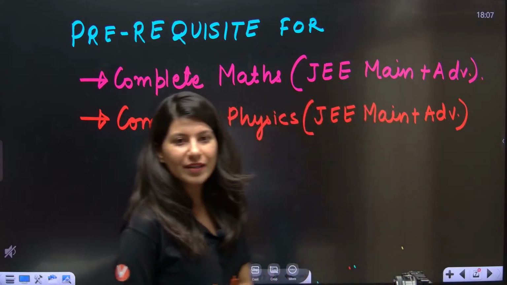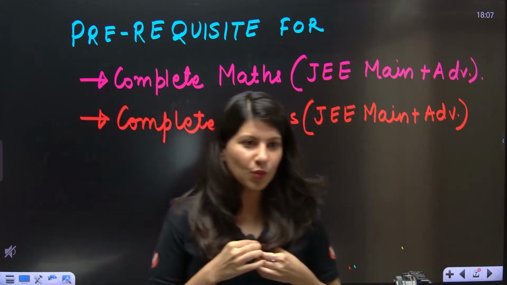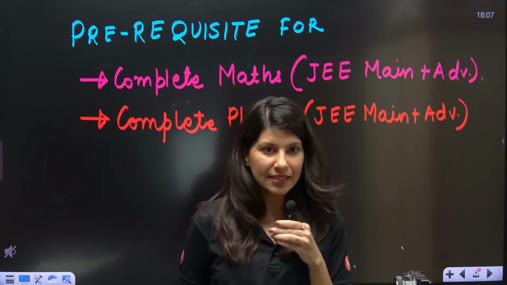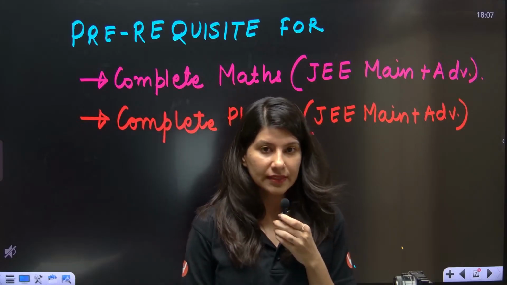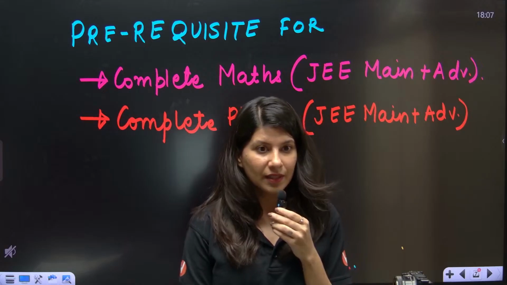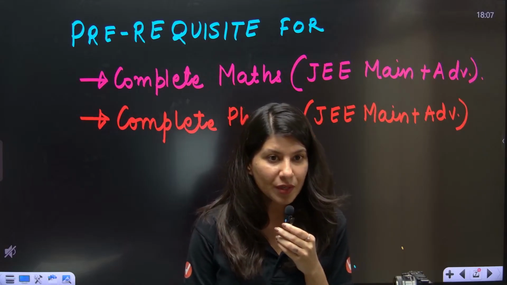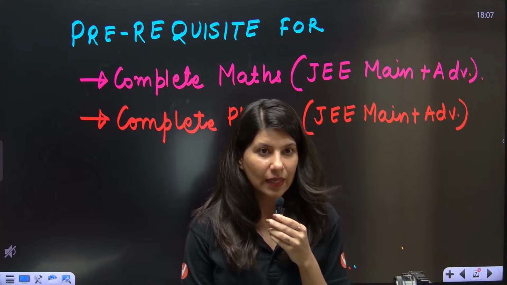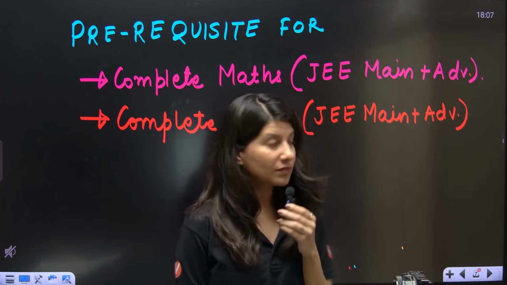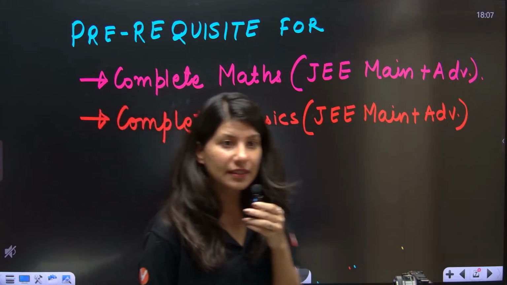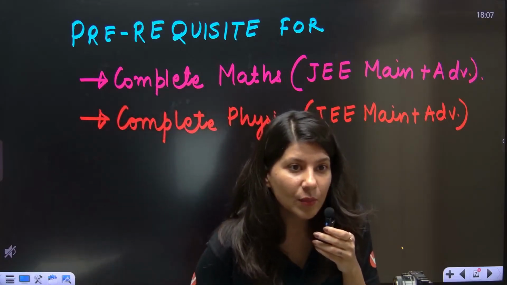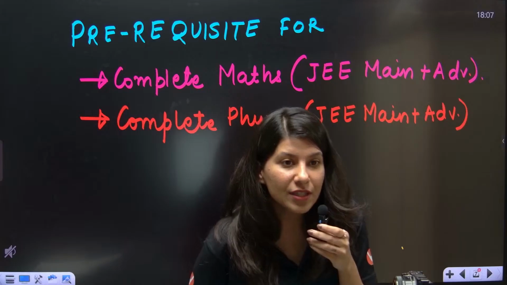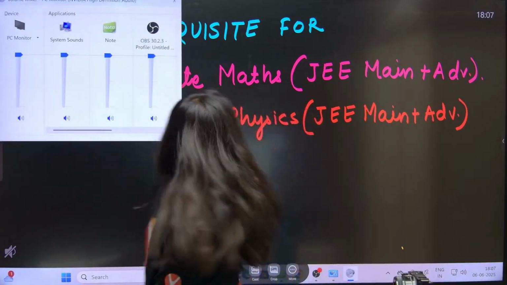Yes, you are saying the input volume is not fine. What is happening with input volume? Let me check hardware and sound, adjust system volume.